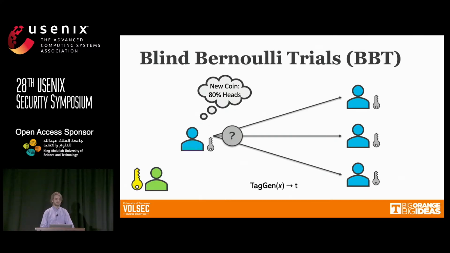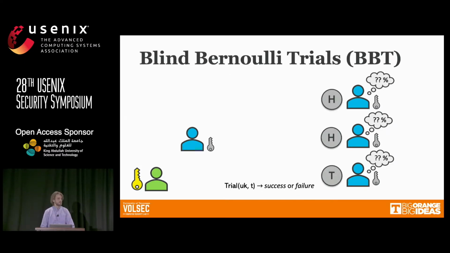The second is called tag generation, where a tag represents the parameters for a Bernoulli trial, which is really just the probability of each result. And so any person can create a new tag, and they do that by selecting the probability that they want associated with that tag, and then they can distribute the tag to the network.